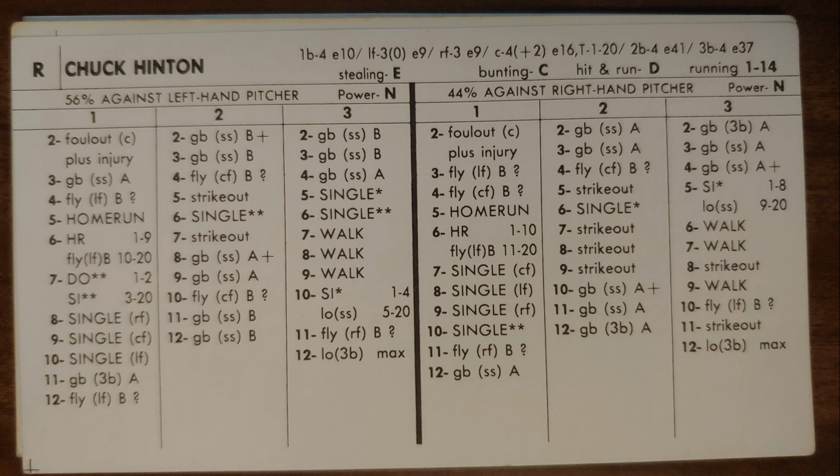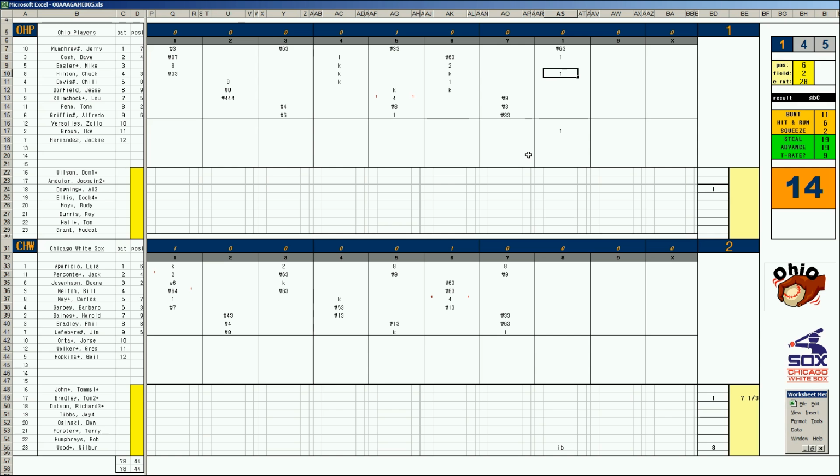And Cash is thinking about tying the game up against the +1 arm of Phil Bradley in center. We're going to have a play at the plate. And he slides in safely, and we got a tie ball game. And Wilbur Wood has blown the save. Hinton gets the RBI single. And Ike Brown, to add insult to injury, winds up getting to third base with 1 out.